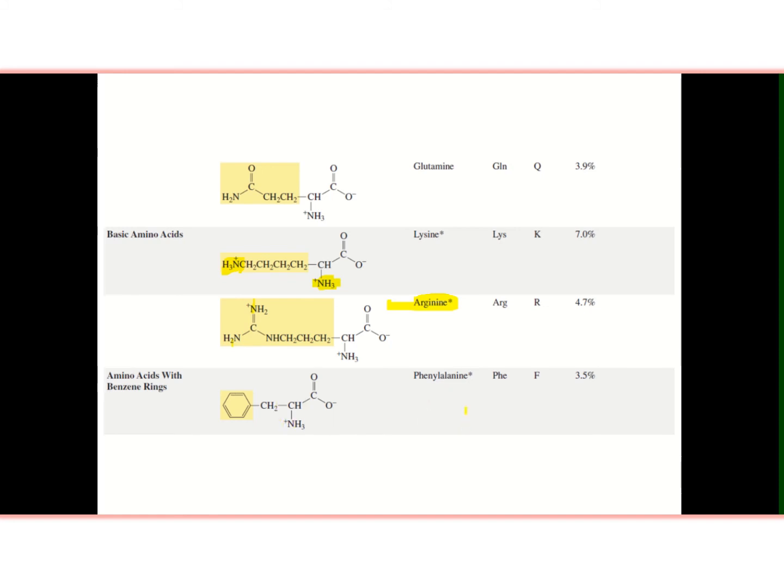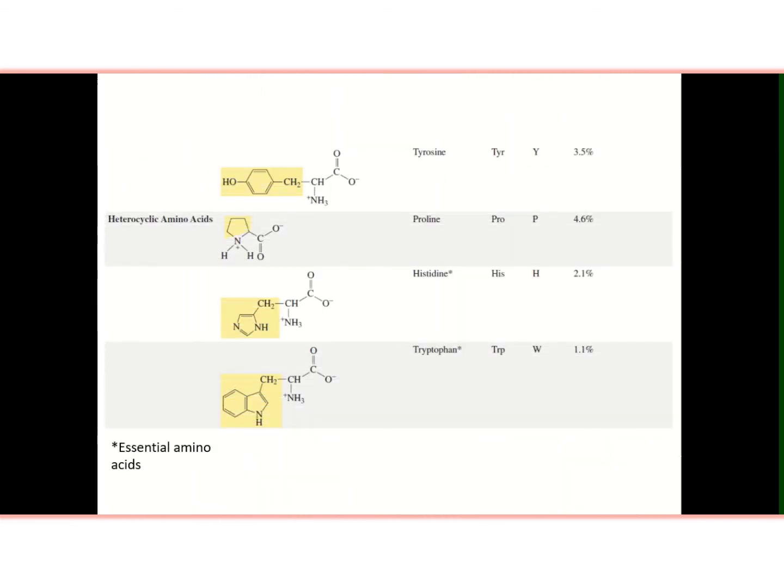Phenylalanine, you can say this is very simple. In alanine, one hydrogen is substituted with a phenyl ring, so that is phenylalanine. Tyrosine, in this case phenylalanine is substituted on para position with a hydroxyl group, this is tyrosine. Heterocyclic amino acid, proline, as we have earlier discussed, this is the only amino acid which has a secondary amino group. You can see this amino acid is secondary, as it is in a cyclic structure.